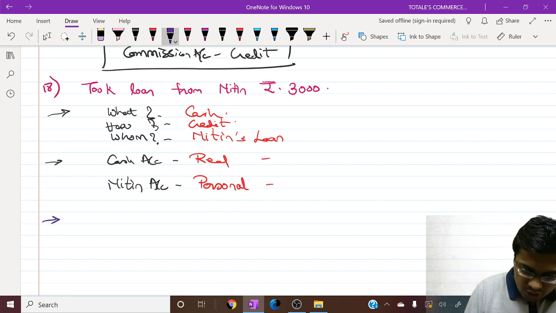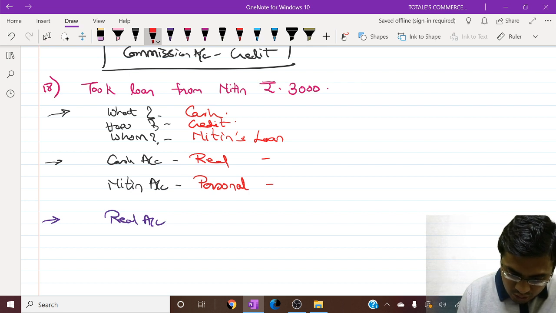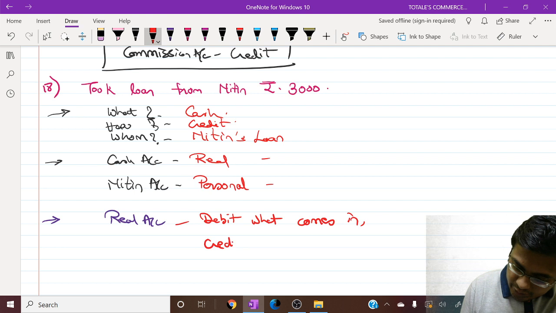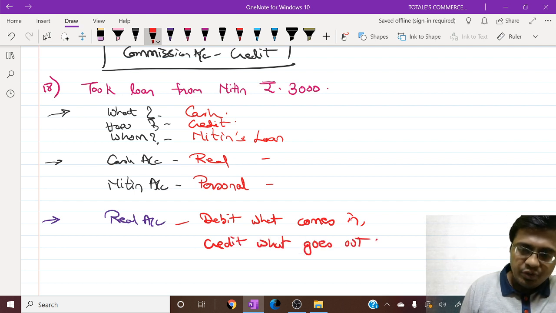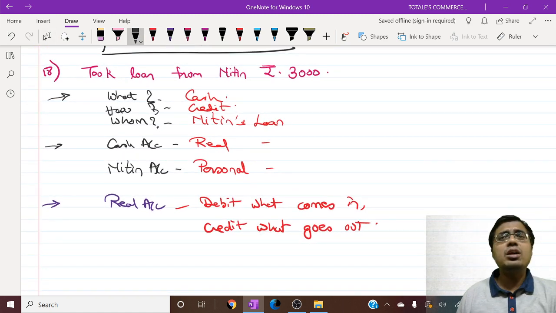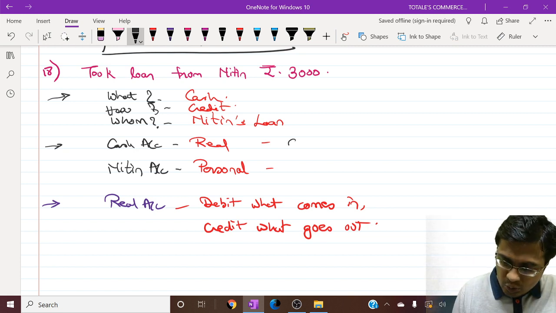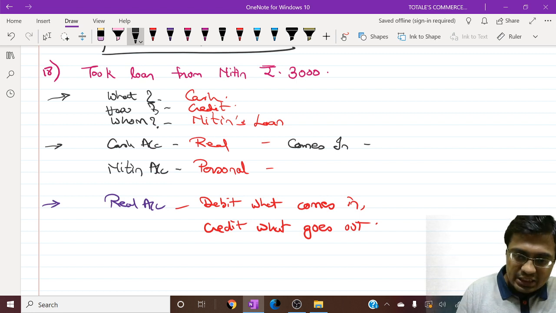Let's have a look at the rules of real accounts. I feel now we are prepared with the rules of real account. The rules are: debit what comes in, credit what goes out. When we are receiving loan, we are taking a loan, we are taking cash, we are receiving cash. So cash is coming in. Keep this in mind, my friends. We are receiving loan, so cash is coming in.